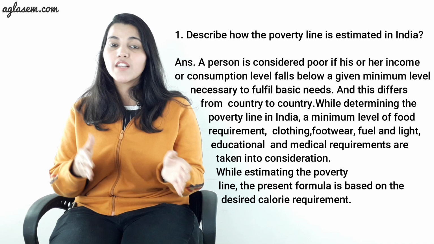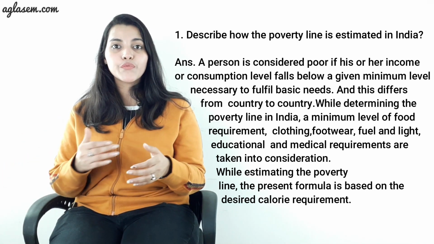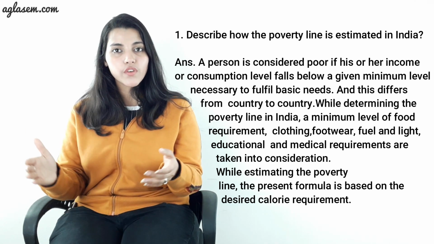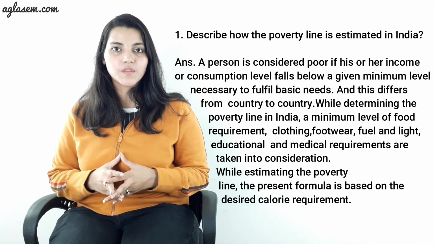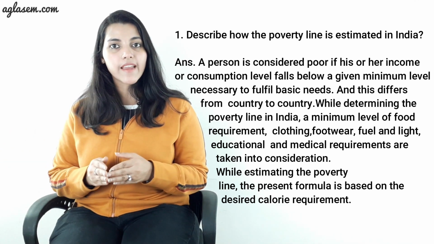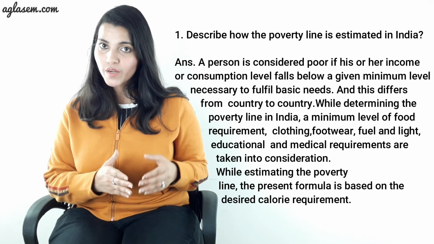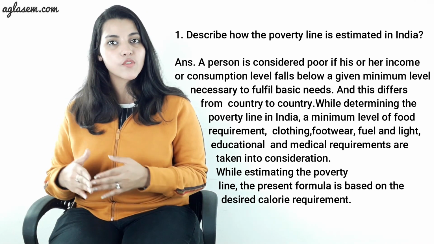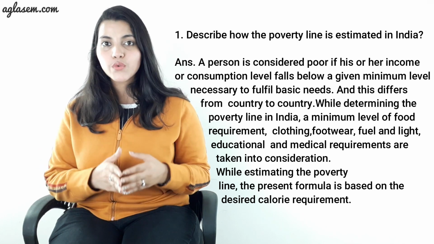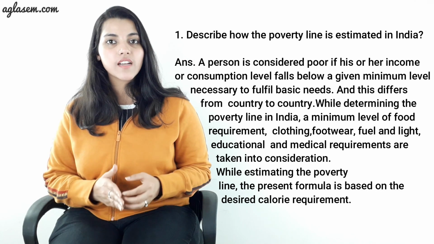And this differs from country to country. While determining the poverty line in India, a minimum level of food requirement, clothing, footwear, fuel and light, and educational and medical requirements are taken into consideration. While estimating the poverty line, the present formula is based on the desired calorie requirement. In urban areas, the accepted average calorie requirement is 2100 calories per person per day, and in rural areas it is 2400 calories per person per day.